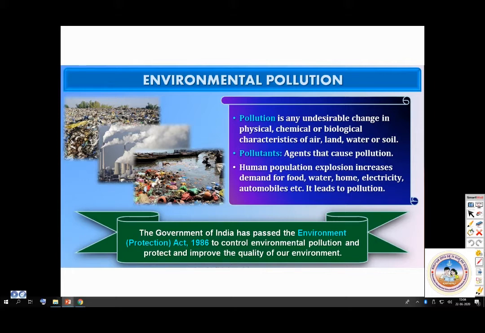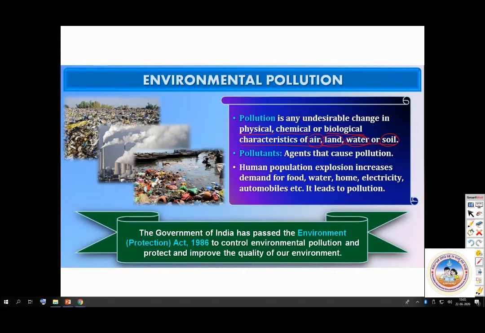Let us look at what is pollution. Pollution is an undesirable change in the physical, chemical, or biological characteristics of air, land, water, or soil. Understand this? Physical, chemical, or biological characteristics of air, land, water, or soil. So, very important: soil, water, land, air. Every type of pollution will go through this.